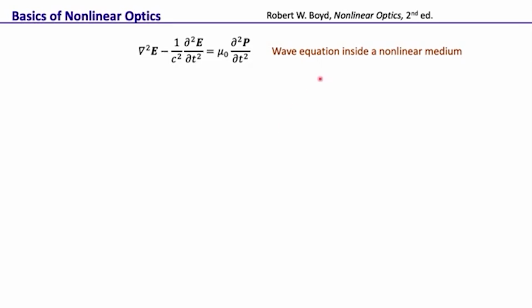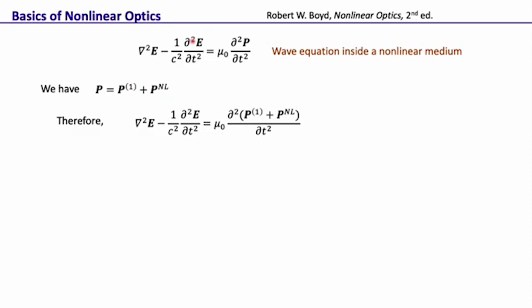Okay, so this is the wave equation inside a nonlinear medium. We just want to write it in a slightly different manner as well. So let's see how we can do that. We can write this polarization, that's the total polarization inside the nonlinear medium, as the linear part and the nonlinear part. This nonlinear part will have the second order, third order, and all the higher order terms. So we can simply write it as the linear part and the nonlinear part.